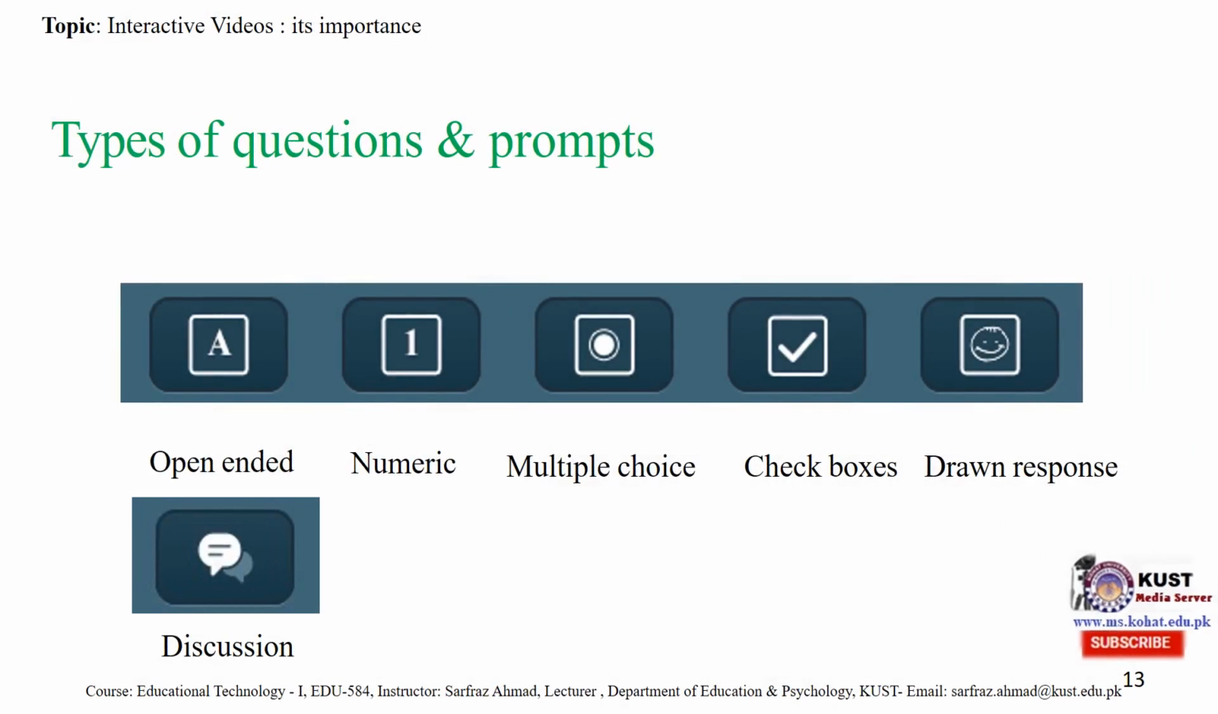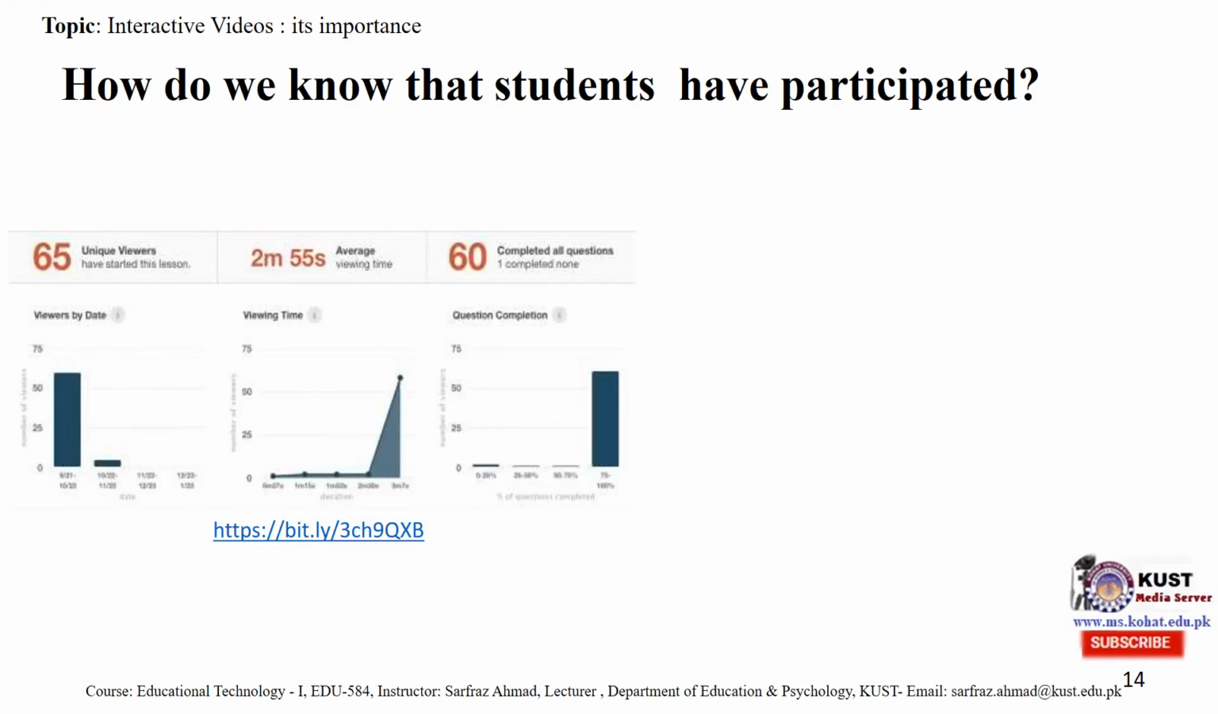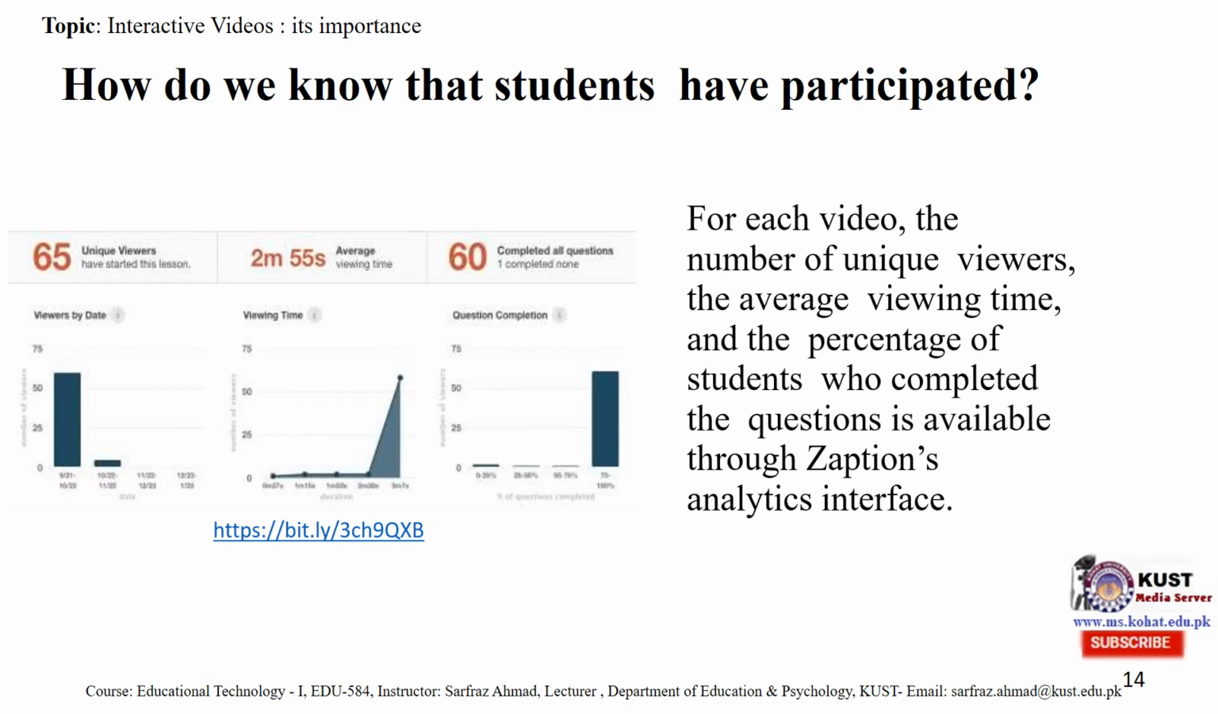Different types of questions may be there, like open-ended, numeric, multiple choice, check boxes, drawn response, and discussions also. How do we know that students have participated? For each video, the number of unique viewers, the average viewing time, and the percentage of students who completed the question are available through Zaption's analytic interface, or we can use Google Analytics for viewing the participants' role.